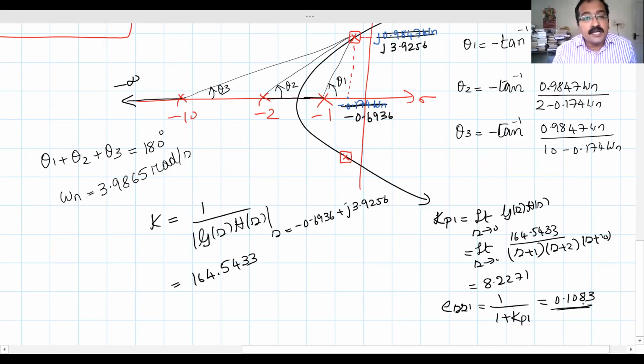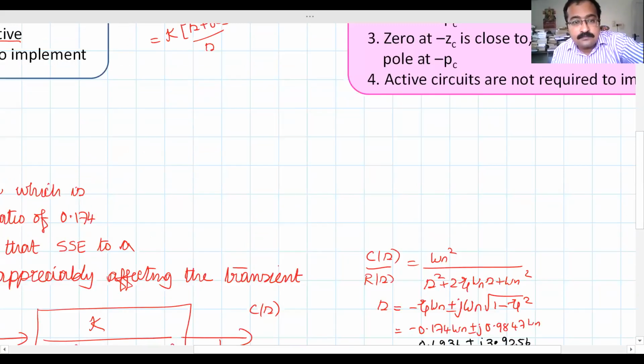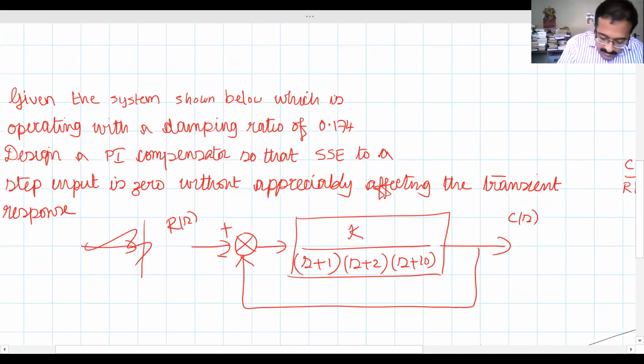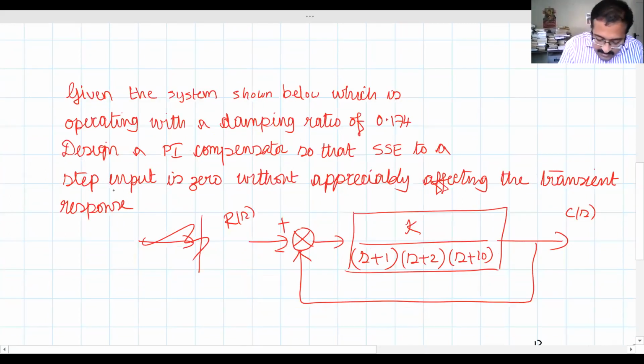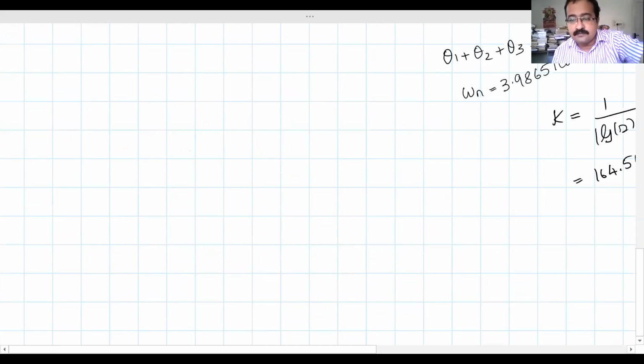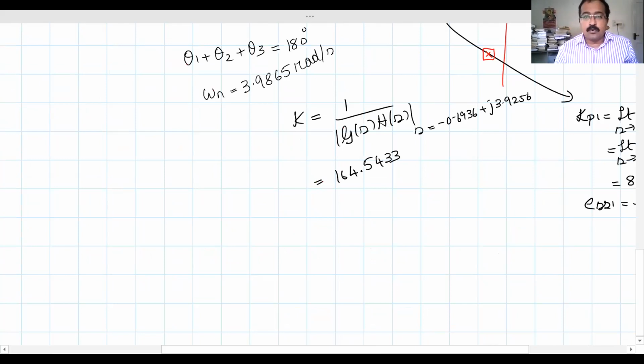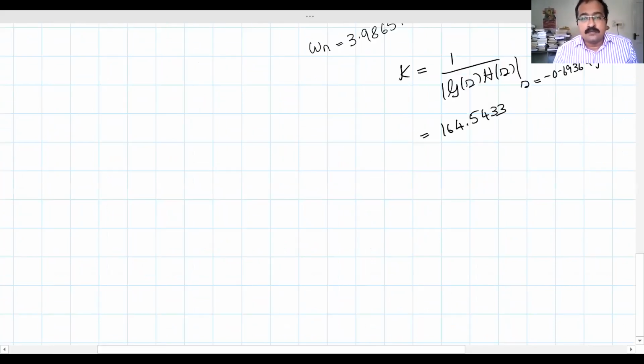So we are asked to design a PI compensator so that this error becomes 0, without appreciably affecting the transient response. So now we will add the compensator pole. We know the compensator pole should be at the origin.